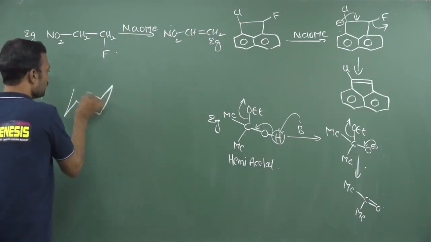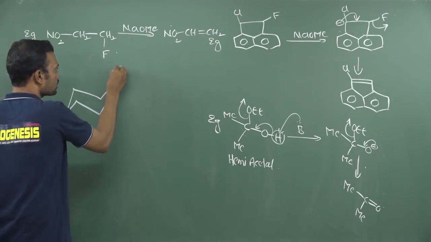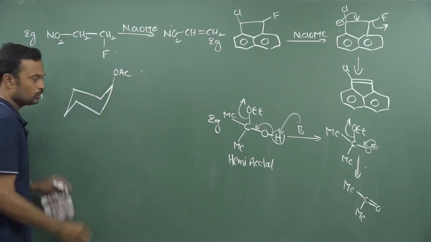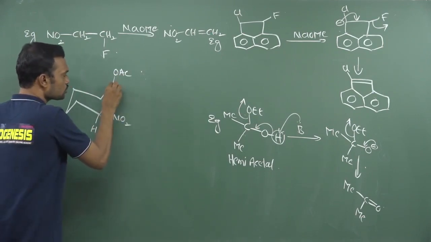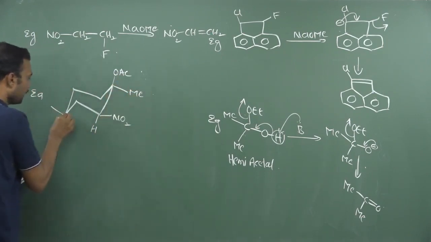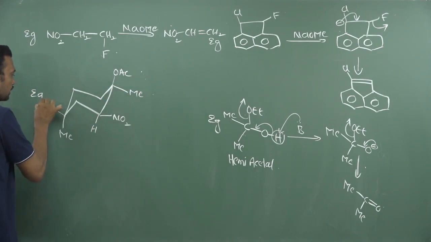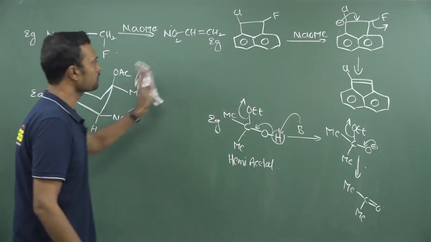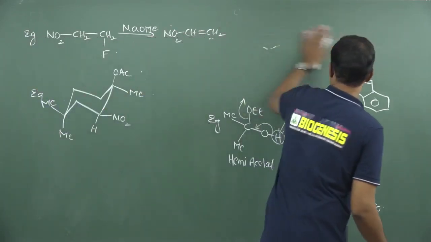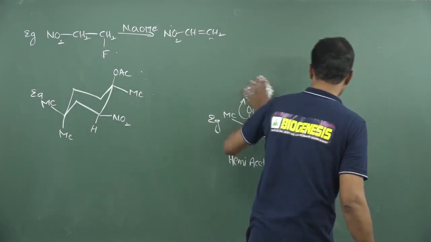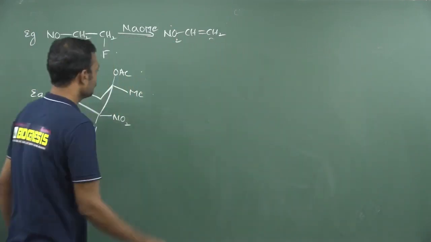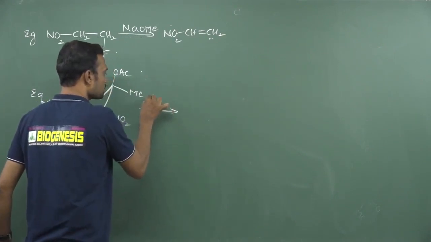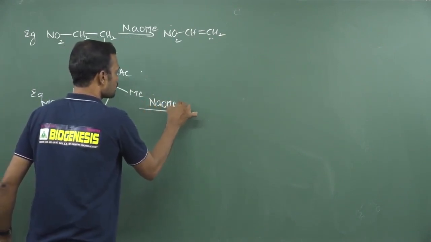Okay. See, here I am taking OAc. Acetate is a leaving group. On this carbon, a hydrogen atom is present, and here it is nitro. Okay. So here I would like to take methyl, and here two more methyls are going to be taken. Now the question is, when base is added, which proton is going to be removed and which group is going to be eliminated as the leaving group? So I am using a base, that is NaOMe.